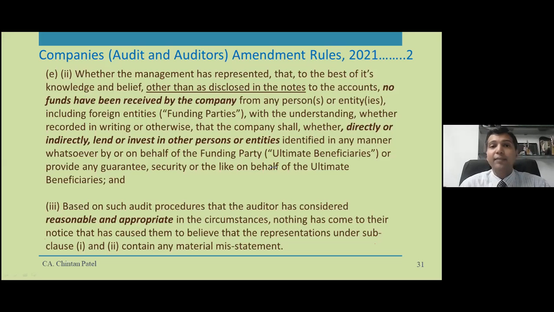That is why the CARO report is the instrument of the auditor, not the notes on accounts, even though practically it is prepared or helped by the auditors. Technically, the auditor's report has the only power, the right to put comments. That is why the MCA wants the auditor to comment in CARO in the auditor's report.